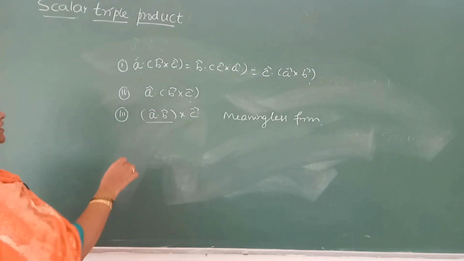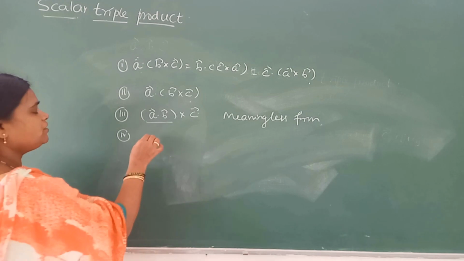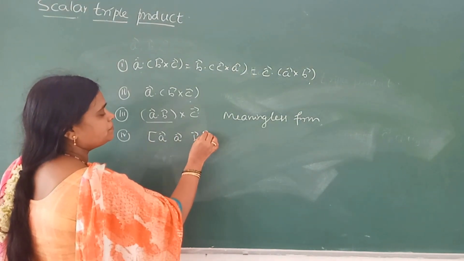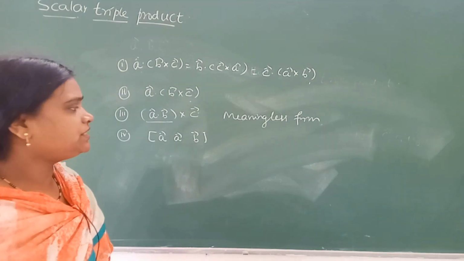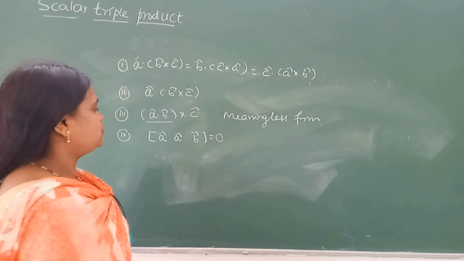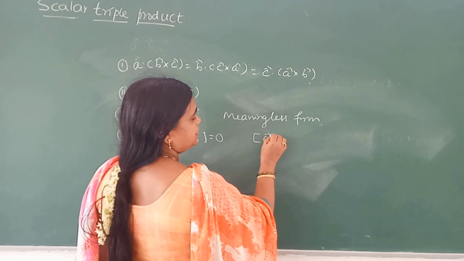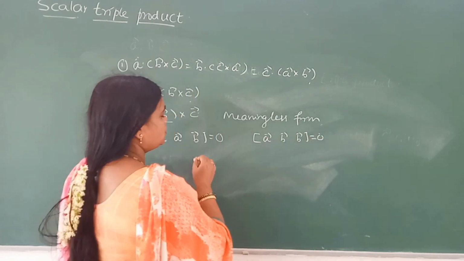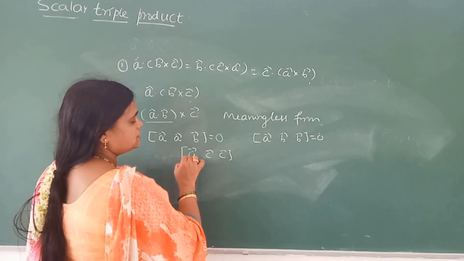Okay. And next, see, if two vectors are similar, then its value should be 0. For example, vector A, vector A, vector B, or vector A, vector B, vector A, or vector A, vector B, vector B, or vector A, vector C, vector A equal to 0.